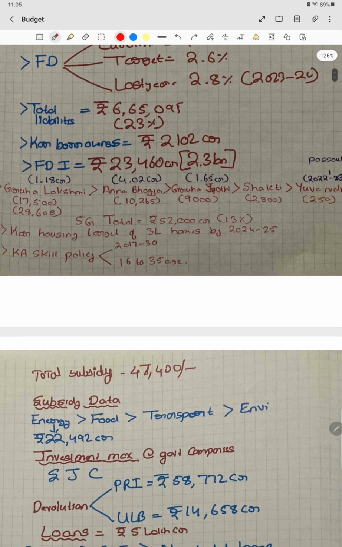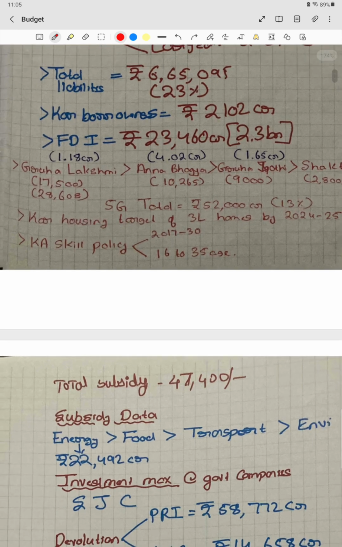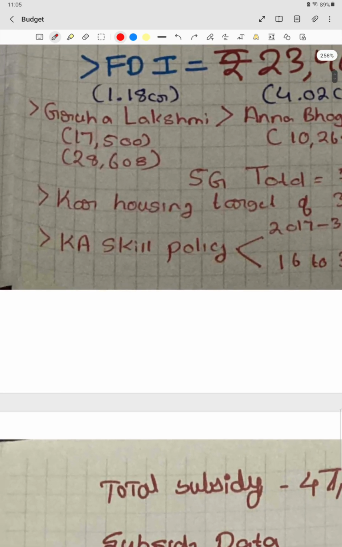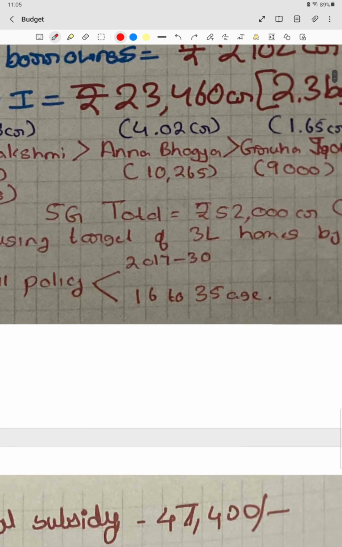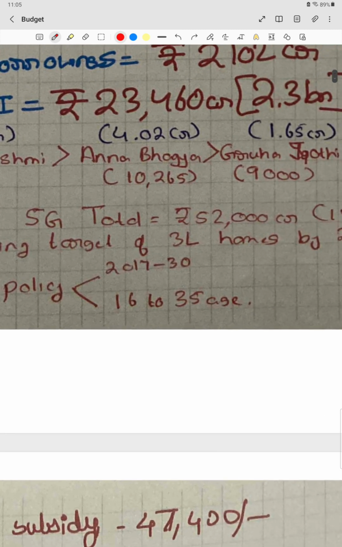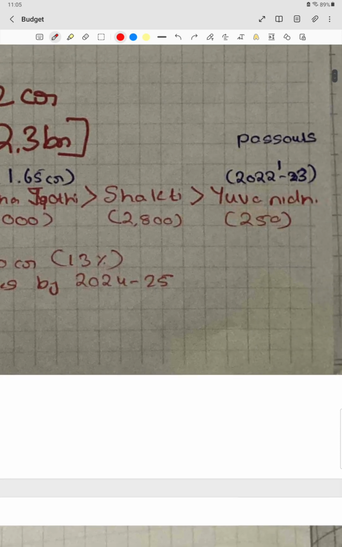We should also remember individually how much money is allocated to each scheme. For Gruha Lakshmi, last year it was 28,608 crore, as it was implemented for the first time, so a large amount was required. Now a little bit less will be required. So this year 17,500 crore has been allocated. Then for Annabhagya 10,265, Gruhajyoti 9,000 crores, Shakti 2,800 crores, and for Yuvanidhi only 250 crore.